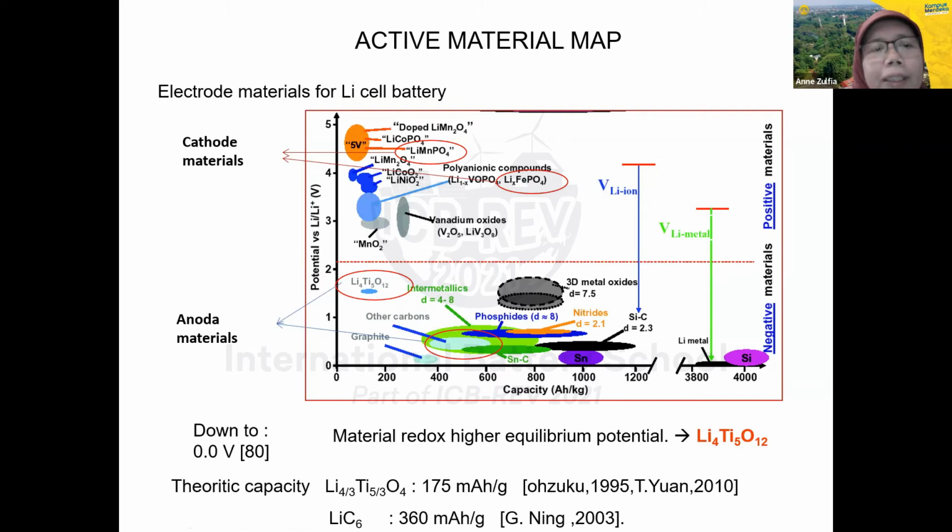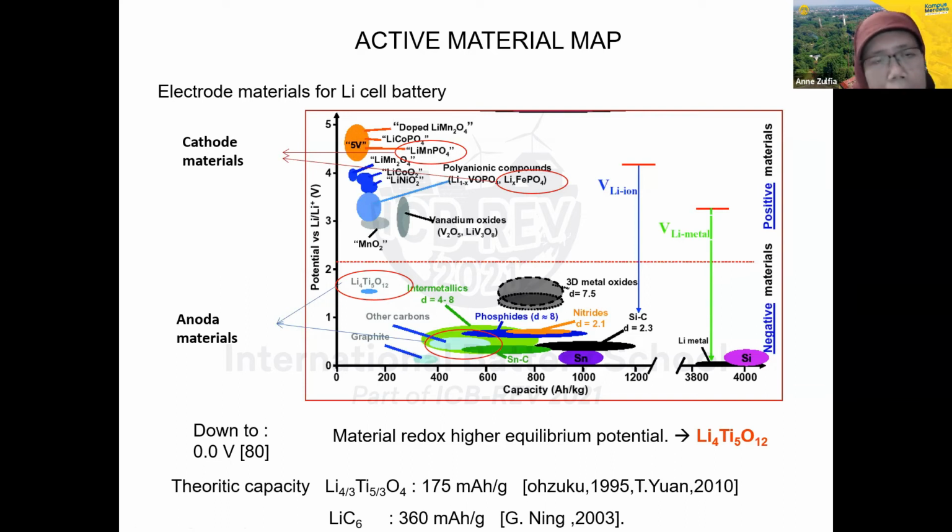So these are the cathode materials. We have lithium manganese oxide, lithium cobalt phosphate, lithium manganese phosphate, and so on. But the most important one we can find easily is lithium ferrophosphate. So we can choose the material that matches the cathode and the anode.